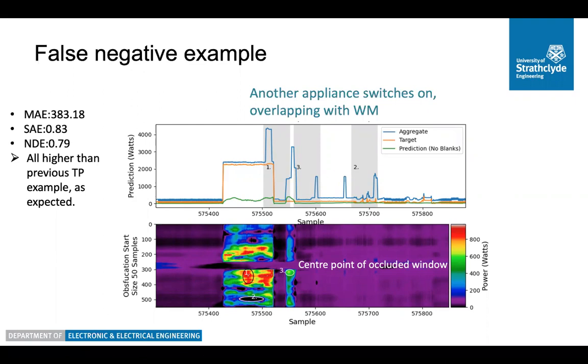Again, we can recognize 3 areas shown as ellipses 1, 2, and 3 that correspond again to heating, spin, and draining areas. Note the measures we also highlighted here, MAE, SAE, and NDE, and they really don't reflect well what is going on in terms of the reason and the quality of the outcomes.